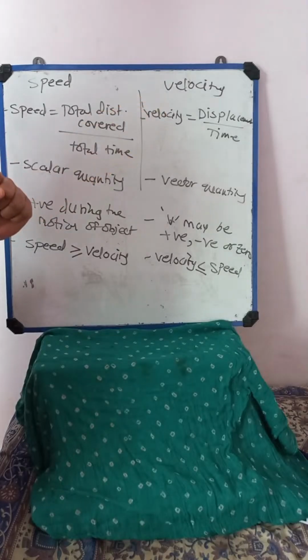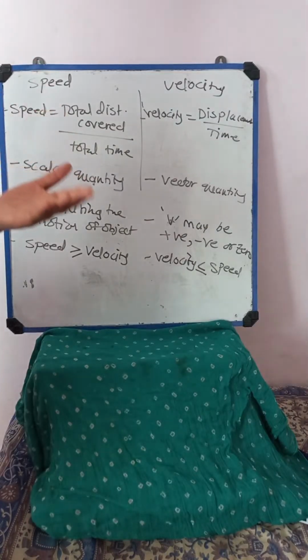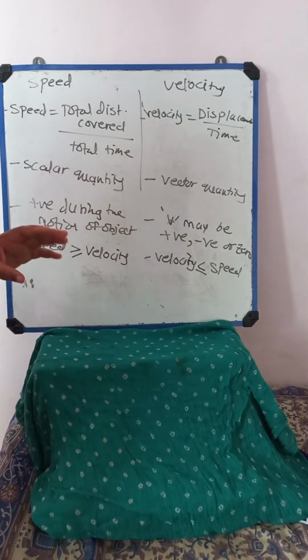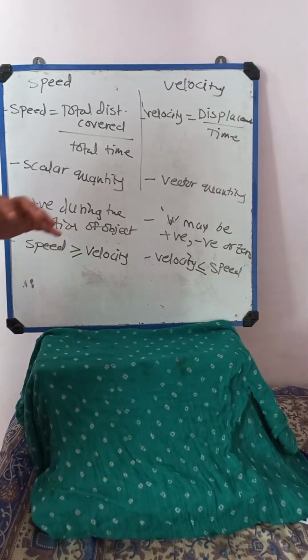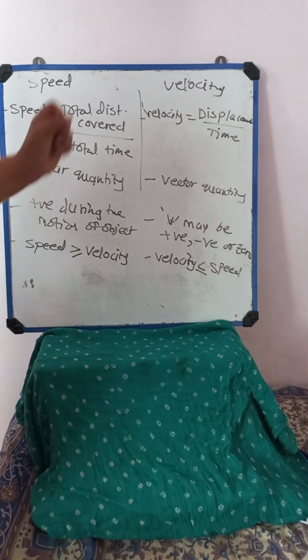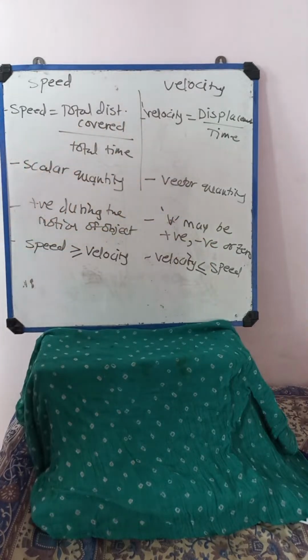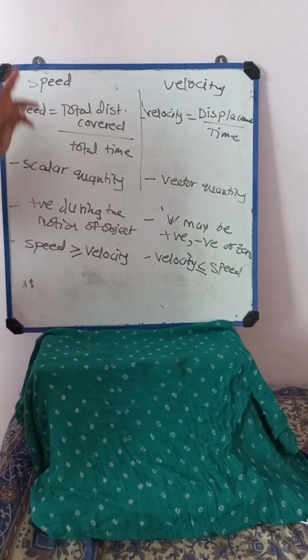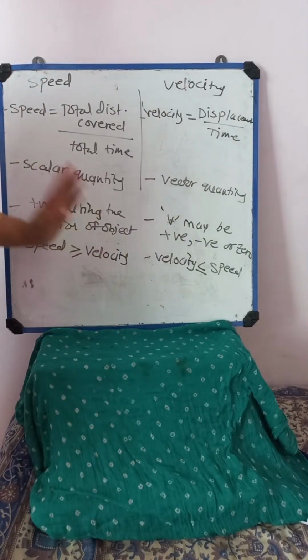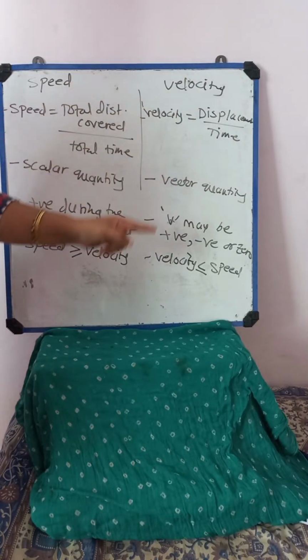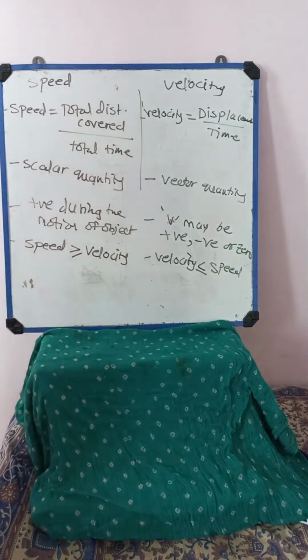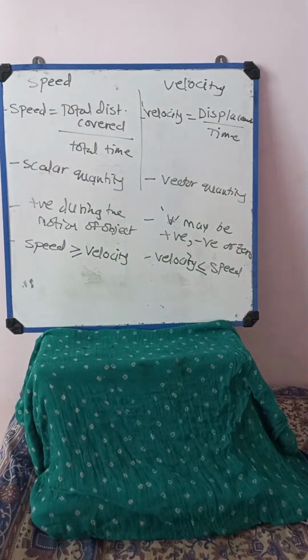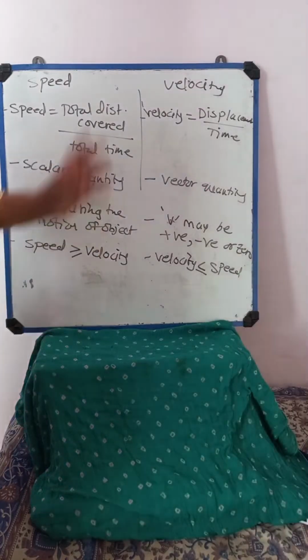Whenever we apply the brakes, speed gets reduced, and that is nothing but negative velocity. If we increase the speed, that means positive velocity. Once you apply the brake fully, the car will stop, and in that case velocity becomes zero. Due to the change in velocity, an acceleration is generated. So speed is always greater than or equal to velocity, and velocity is always less than or equal to the speed. So these are the 4 points for the speed and velocity differences.